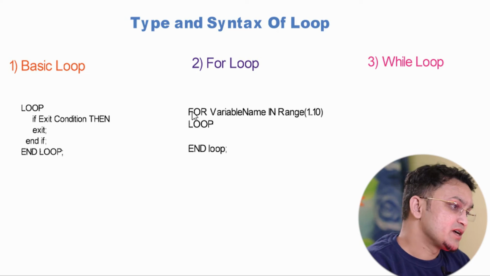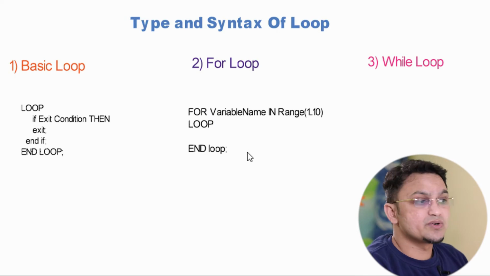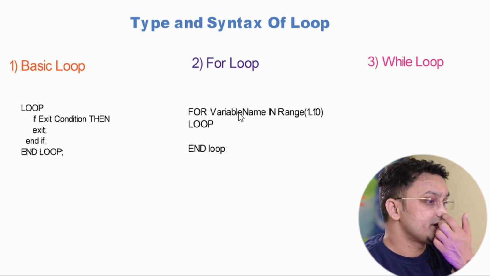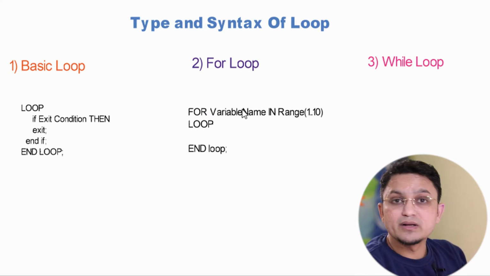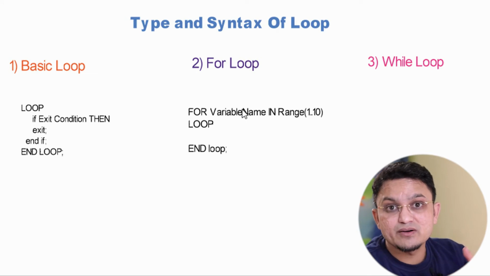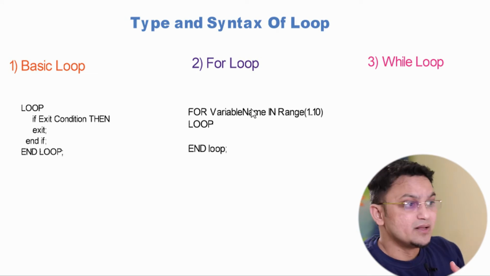First it will come over here, after that over here, and again over here, and it keeps on executing like this. The variable's value automatically gets incremented by 1, and it will loop 10 times.